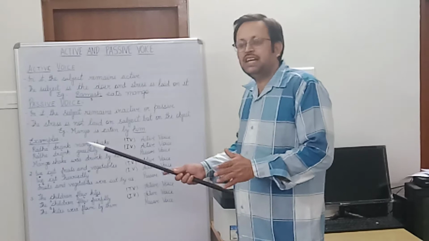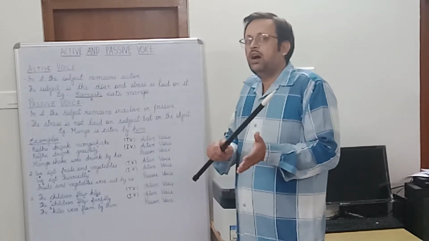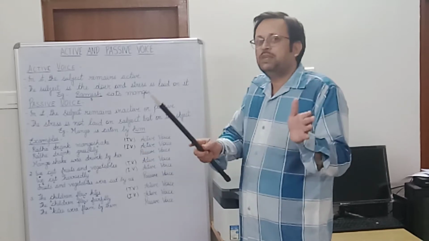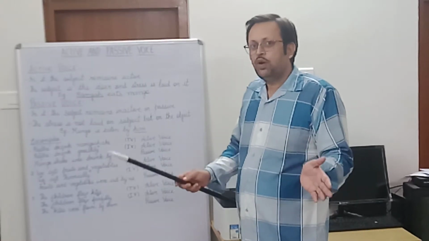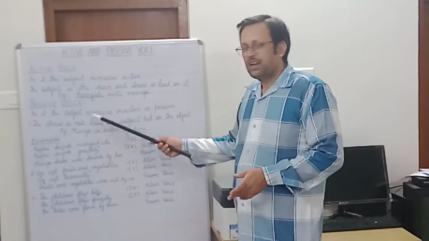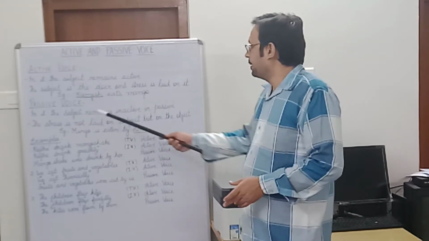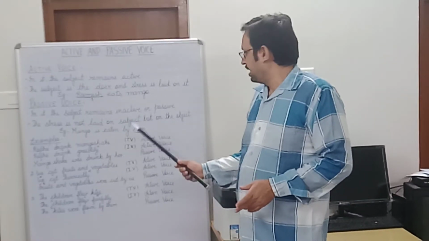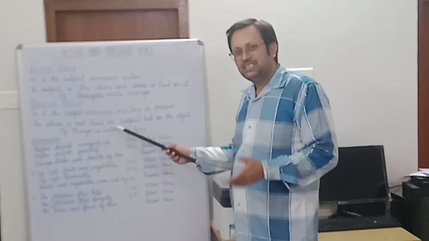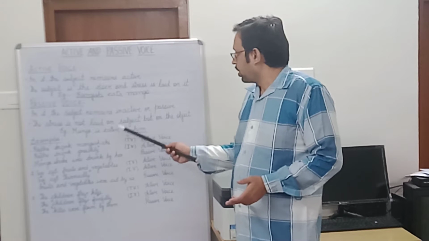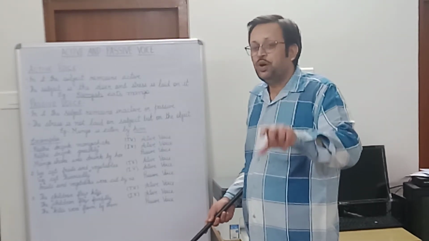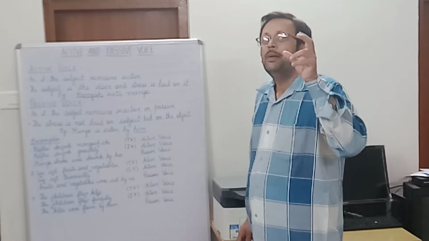So what happens here is that in the passive voice there is an interchange of subject and object. The subject and object which were there in the active voice sentence, in the passive we interchange them. So mango comes in the place of subject and Ramesh goes and takes the place of the object. Again the activity is of eating. So what is being eaten? Mango. So here we are laying emphasis not on Ramesh but on mango.